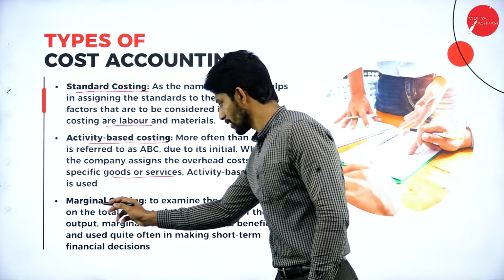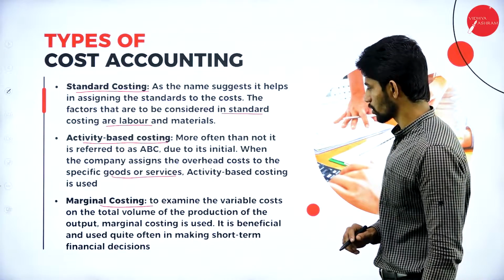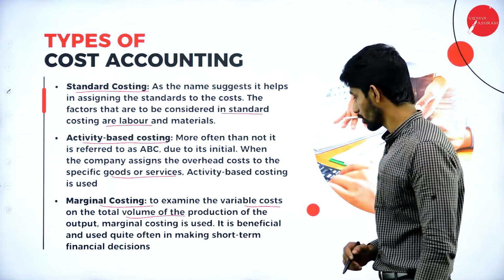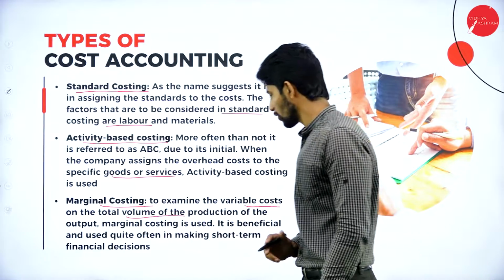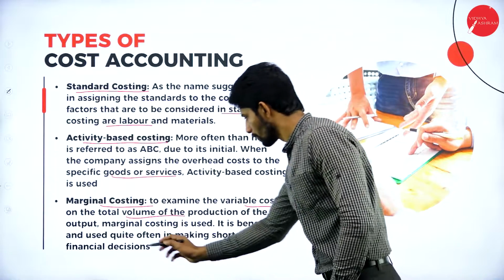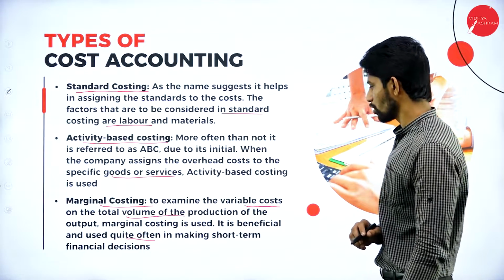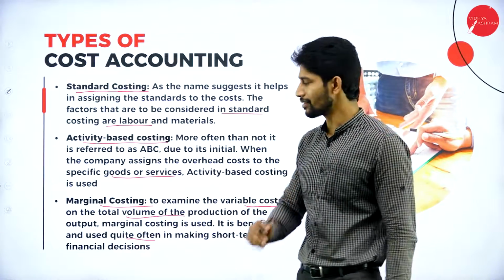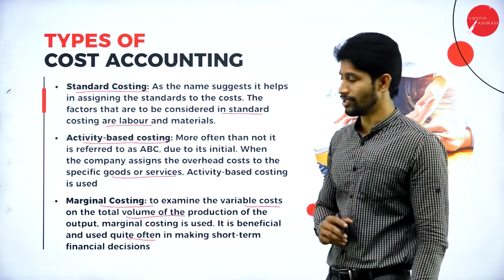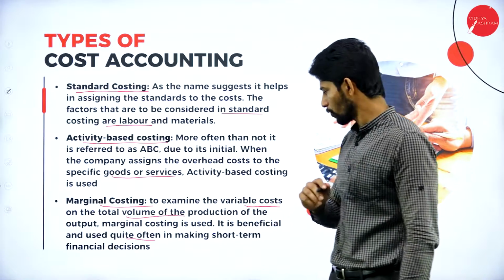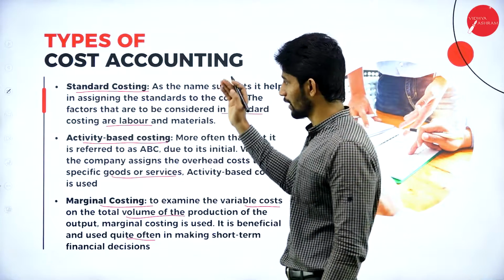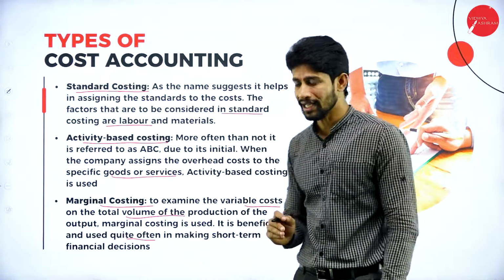Next, marginal costing. Marginal costing is to examine the variable cost on the total volume of the production of the output. Managerial costing is used. It is beneficial and used quite often in making short-term financial decisions. So marginal costing is used to take short-term financial decisions, and it is also used on the total volume of the production of the output. So these are all the different types of cost accounting that we have.